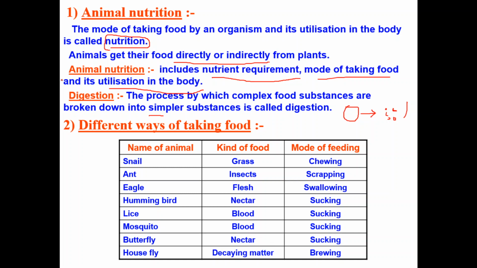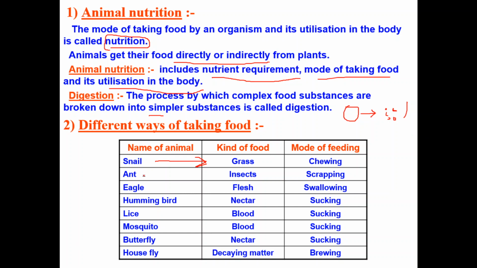If you observe the animals in nature, each animal depends upon different kinds of food, and their mode of feeding is different from another. Observe the table here. Here I have given many animals, like snail. Snail depends upon grass, that means snail is an herbivore. It chews the food. What about human beings? We also chew the food. After chewing, we swallow the food, right?